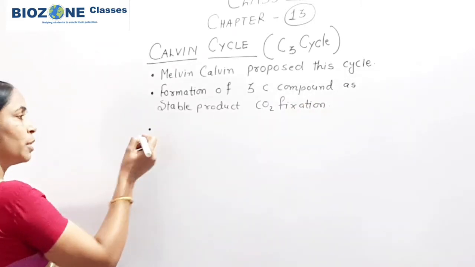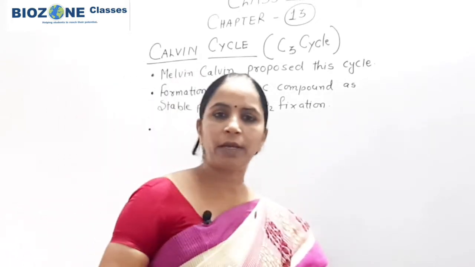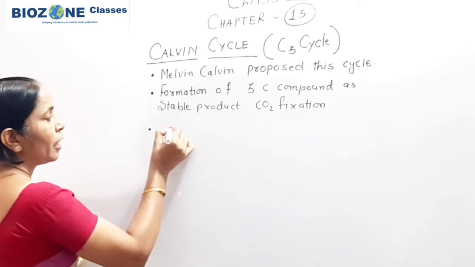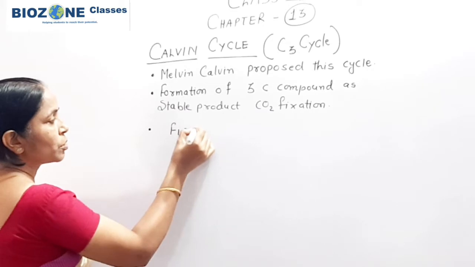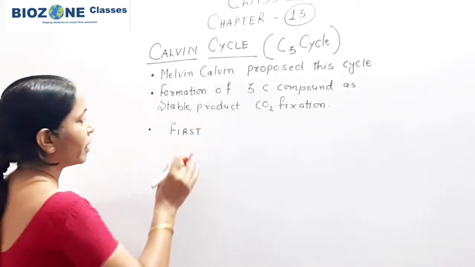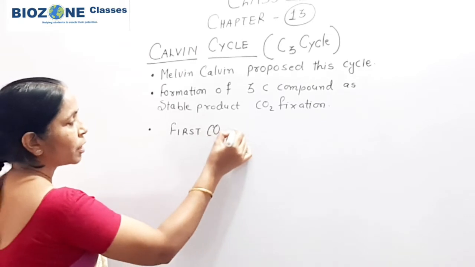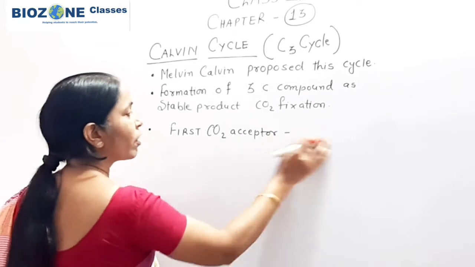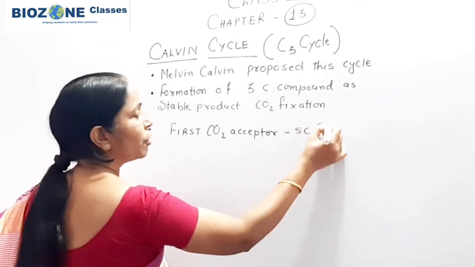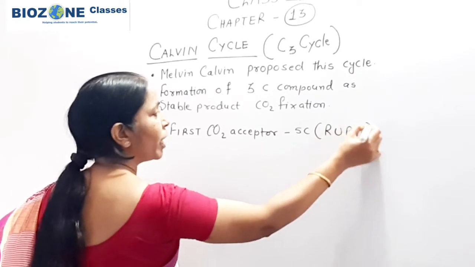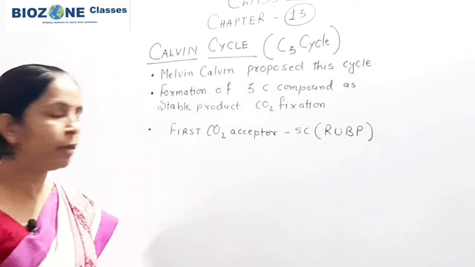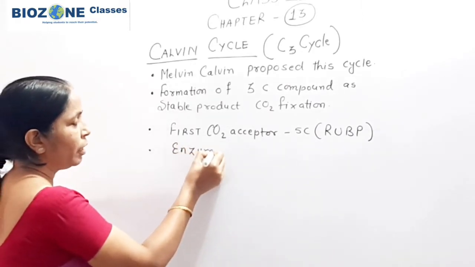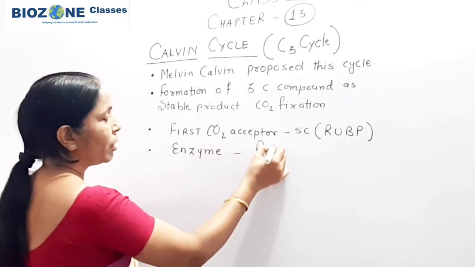Again, whatever we discussed in our last session, we come towards that part. So here you will see, first we are studying that the first CO2 acceptor, this part is important mainly for your objective exams. The first carbon dioxide acceptor for the C3 cycle is a 5 carbon compound, ribulose 1,5-bisphosphate, or commonly RuBP. After that, the enzyme required for the fixation of carbon dioxide is Rubisco.